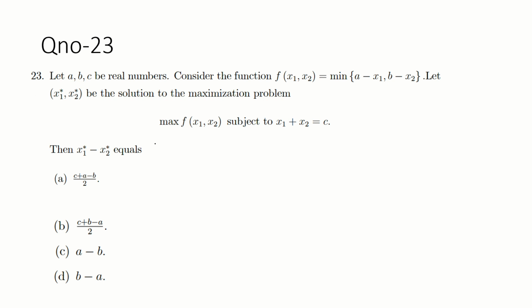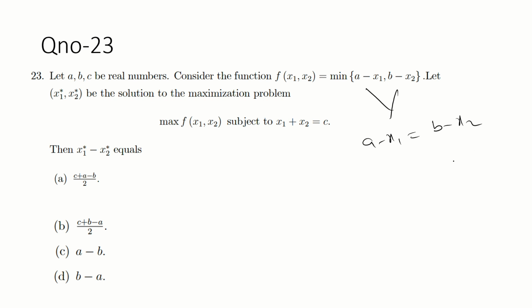Let A, B, C be real numbers. Consider a function f(x1, x2) equal to the mean of, guys, this is so easy. Please do this question yourself, guys. Mean function means A minus x1 is equal to B minus x2. Just equate it.